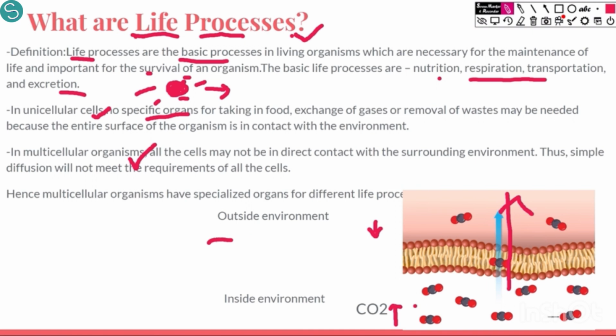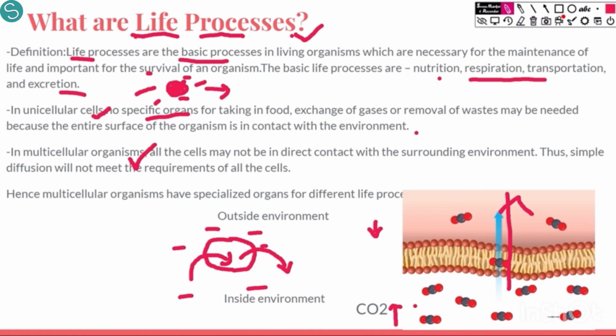Because the complete unicellular organism is in contact with the external environment, they can easily undergo diffusion. So material from the external environment can move inside the cell, and from inside the cell a lot of material can move outside as well. This is what happens in unicellular organisms.